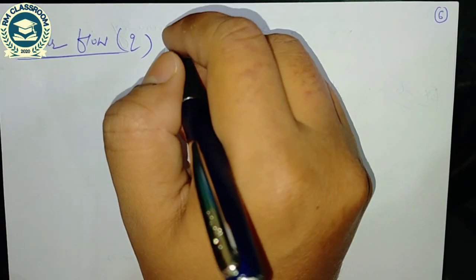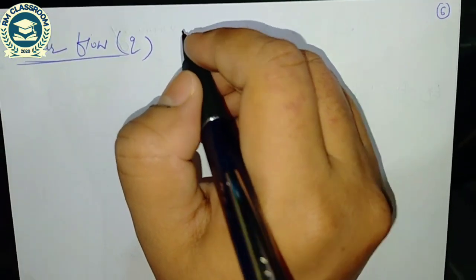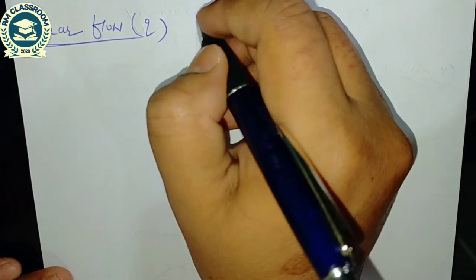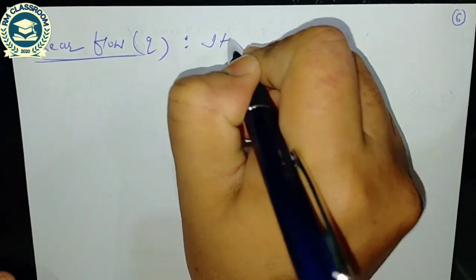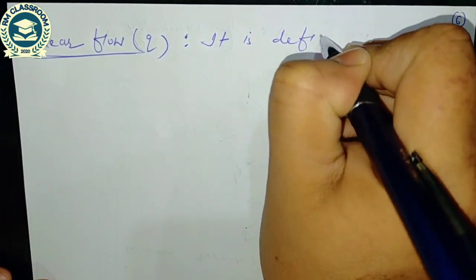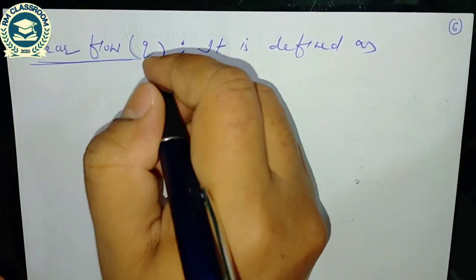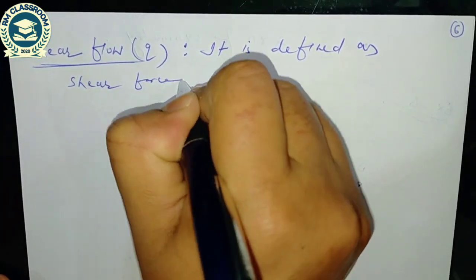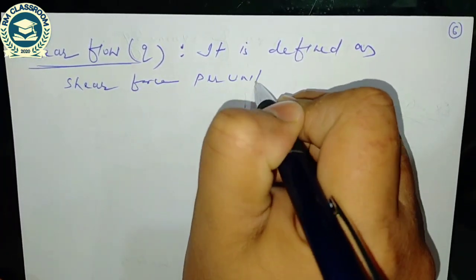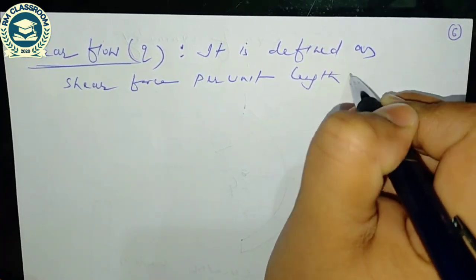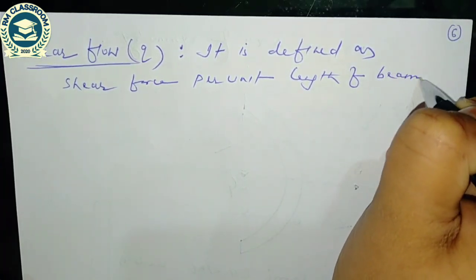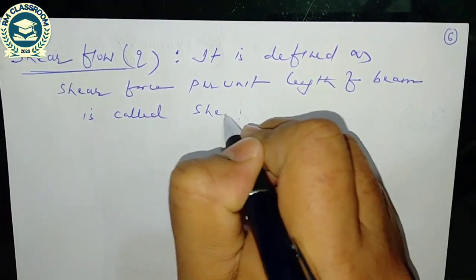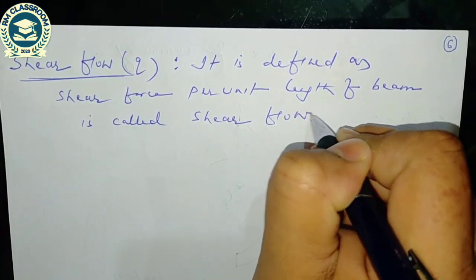So let us discuss shear flow. Shear flow is nothing but shear force per unit length of the beam. It is defined as shear force per unit length of beam is called shear flow.